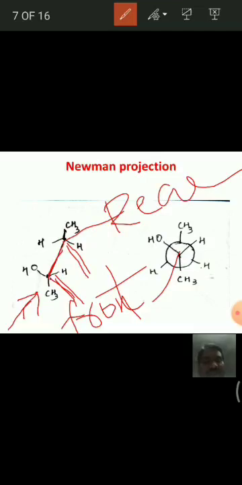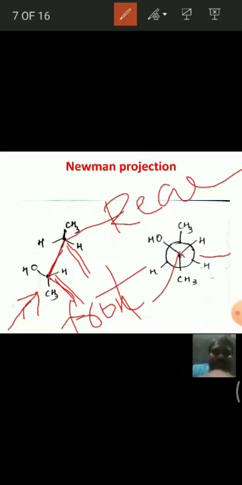The front carbon is shown with a dot, and the back carbon is indicated with a circle.